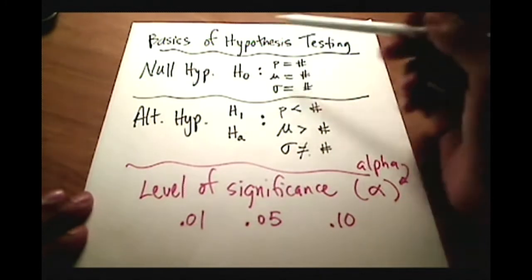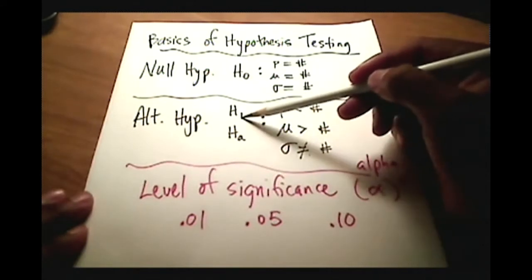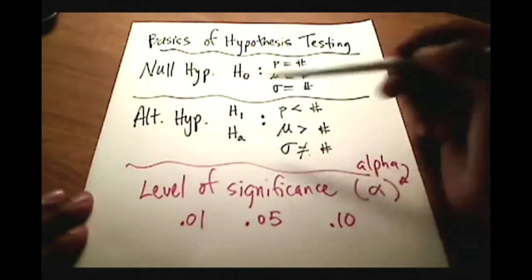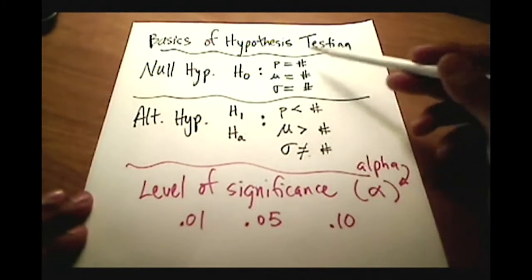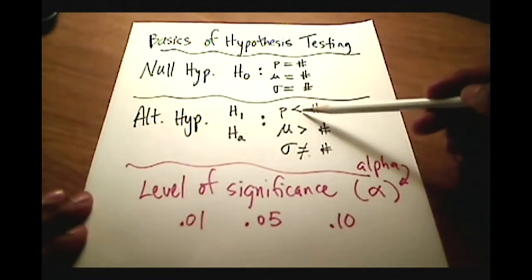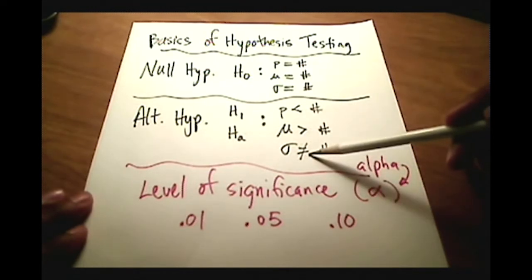It always has an equal sign in it. The alternative hypothesis, maybe your book uses H sub 1 or H sub A, whatever the case may be, always uses a symbol that is not an equal sign, right? So in this case, it's a less than symbol or a greater than symbol or a not equal to symbol.